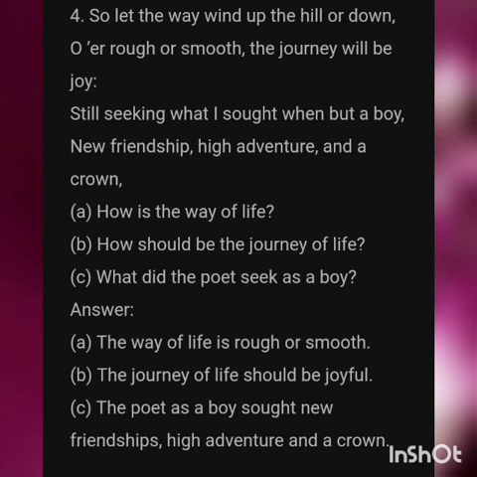It should be joyful. Moving to the third question, what did the poet seek as a boy? So being a boy, what was he searching for? The answer, the poet as a boy sought new friendship, high adventure and a crown. He needs new friendship in his life, some adventures, thrilling experiences, and achievements in his life.